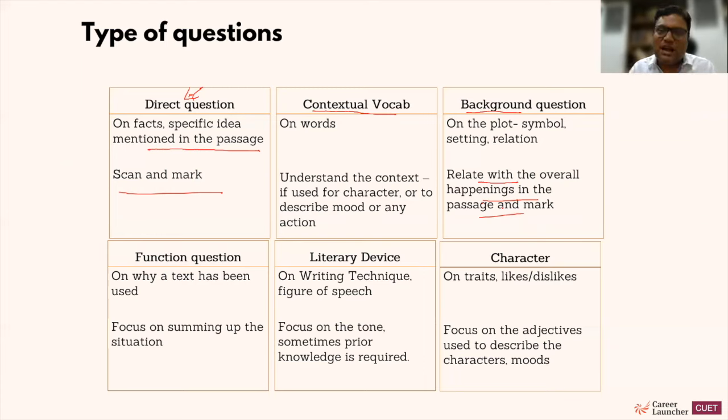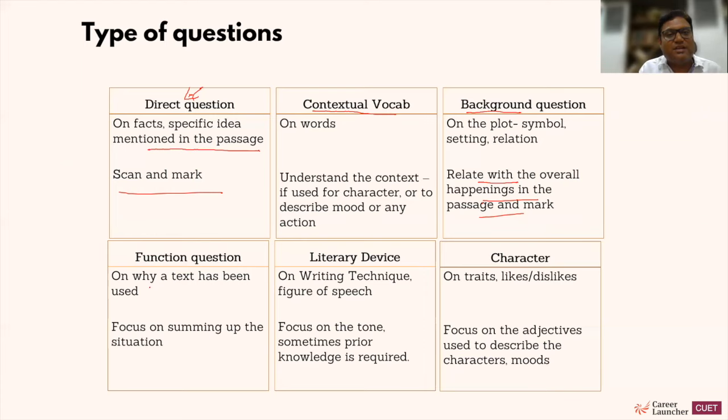So when questions are asked on the settings or symbol or the relation, try to understand what is happening in the passage from a very broad perspective, and try to relate it, that why this is coming time and again. There has to be some link. That link you have to find out. I will demonstrate it to you.